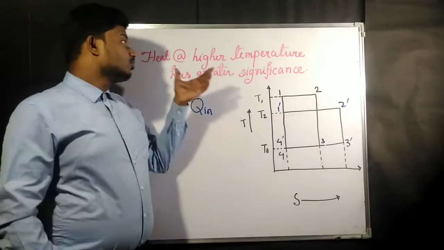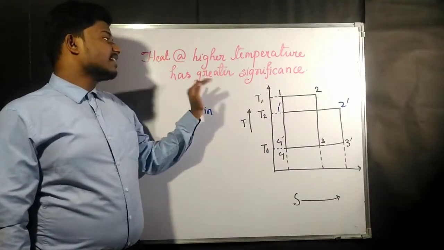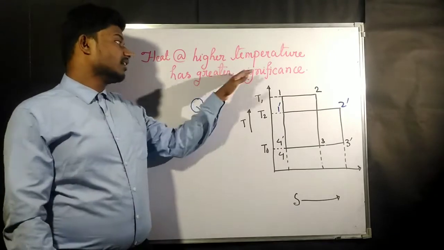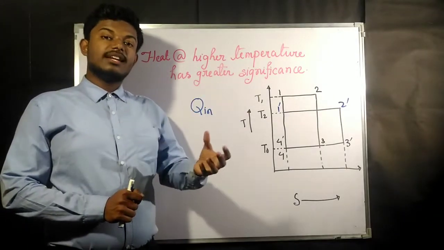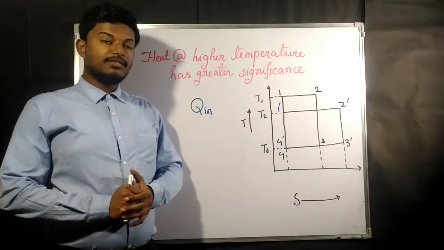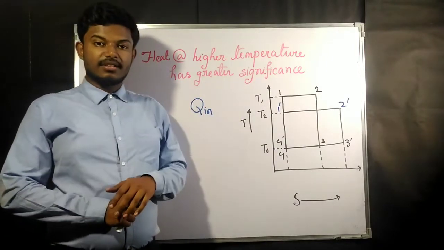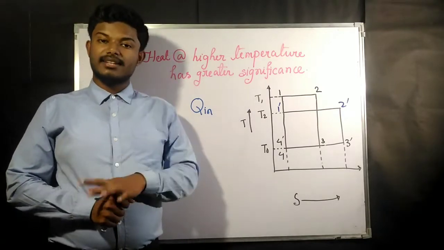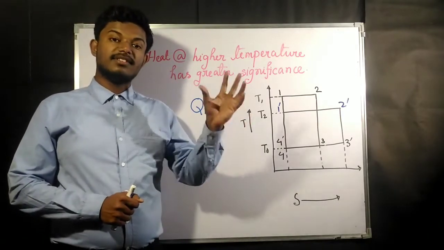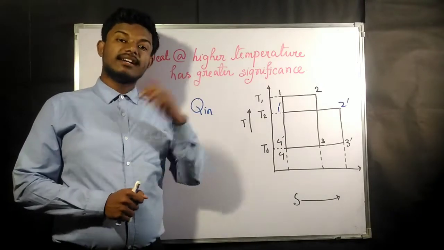Now we are going to see how giving heat to a system at higher temperature is going to have a greater significance. For example, in a system I am giving some heat at 20 degrees centigrade, and another person is giving the same heat to the system at 100 degrees centigrade.